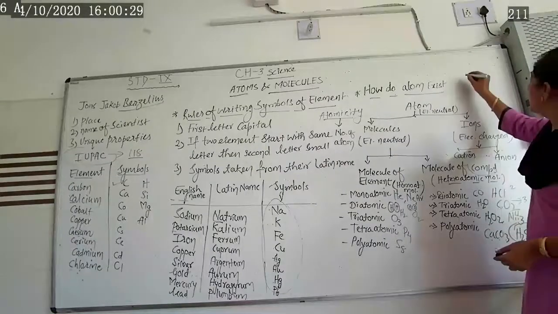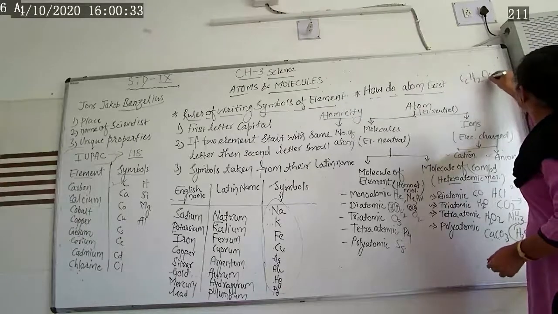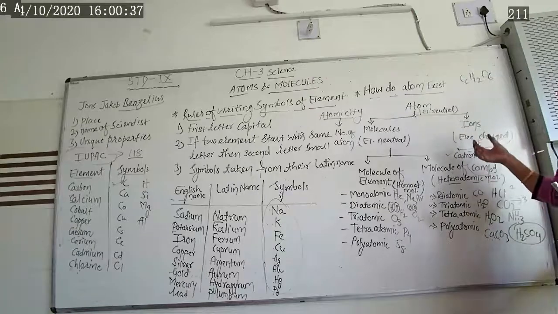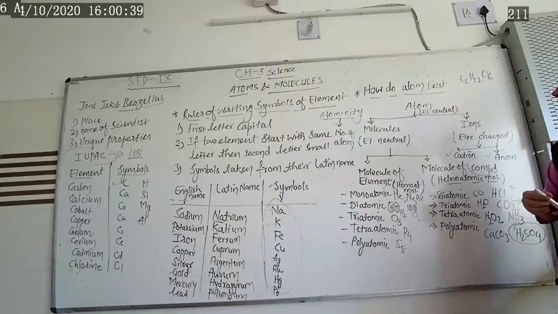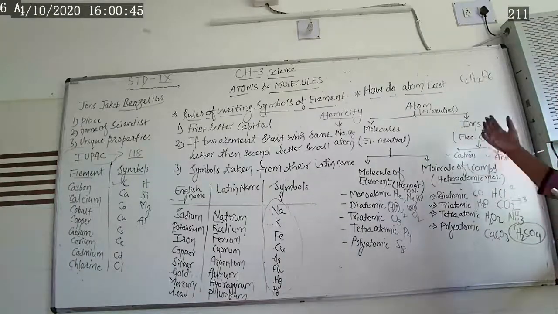Likewise, suppose glucose is here, C6H12O6. This one is the formula of glucose. You have to remember this formula. If you know the formula, then only can you write its atomicity. Because sometimes we ask you, what do you mean by atomicity?